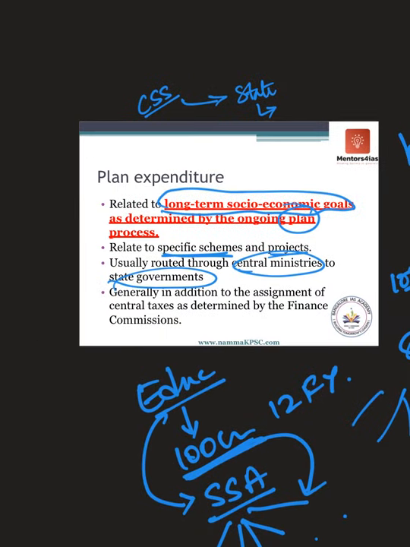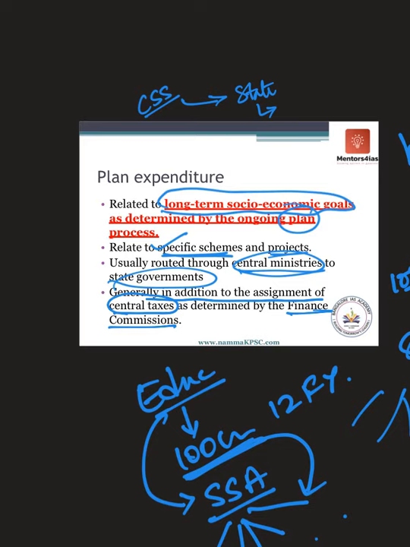Now coming back to planned expenditure, they were related to specific schemes like Sarva Shikshan Abhiyan, National Health Mission, JNNURM, etc. They were routed through central ministries to the state government, and this was generally in addition to assistance through central taxes, which were determined through finance commissions. The Finance Commission would allocate a certain amount of tax from the divisible pool to the state government. I'll explain in a while, in later videos, what the Finance Commission is.